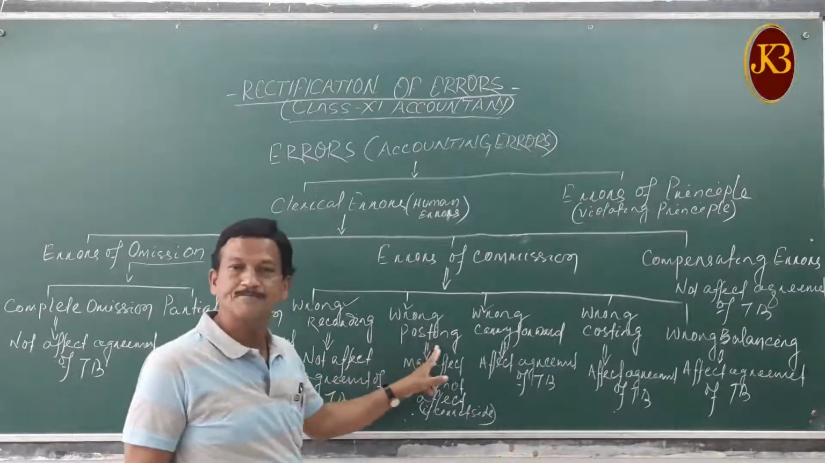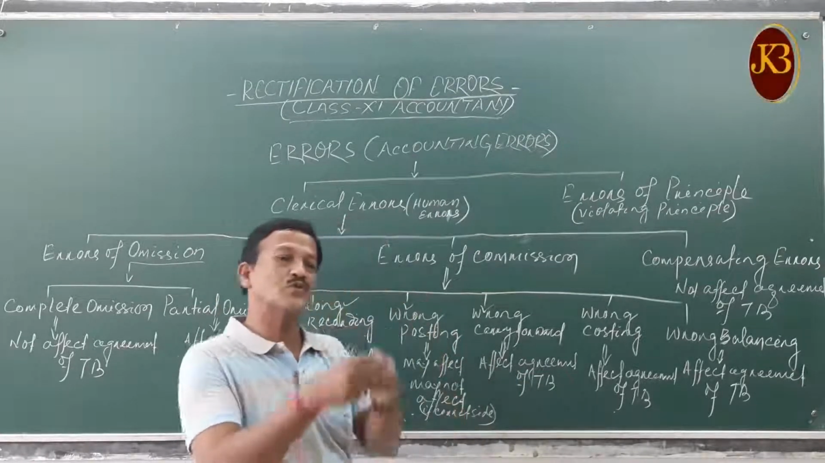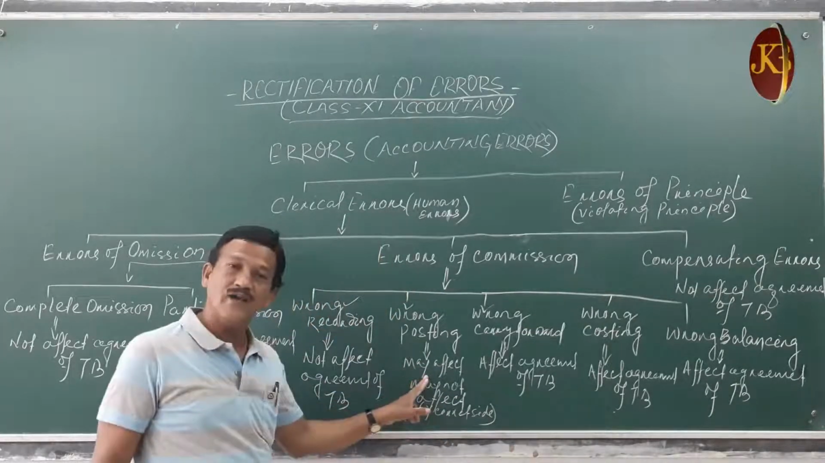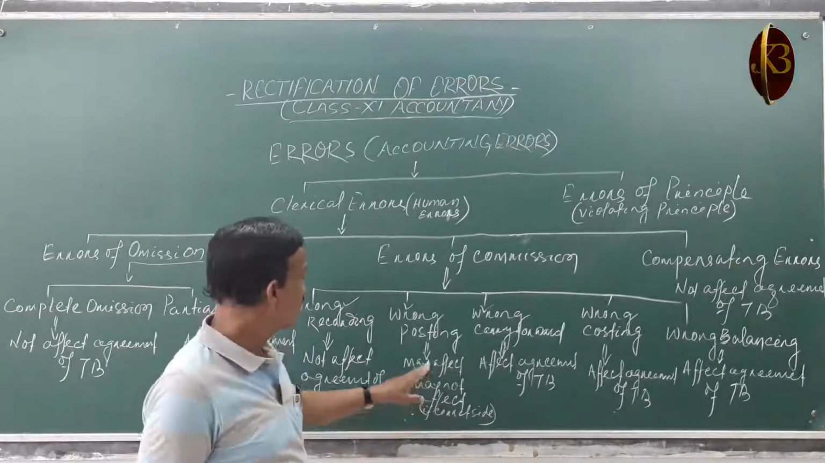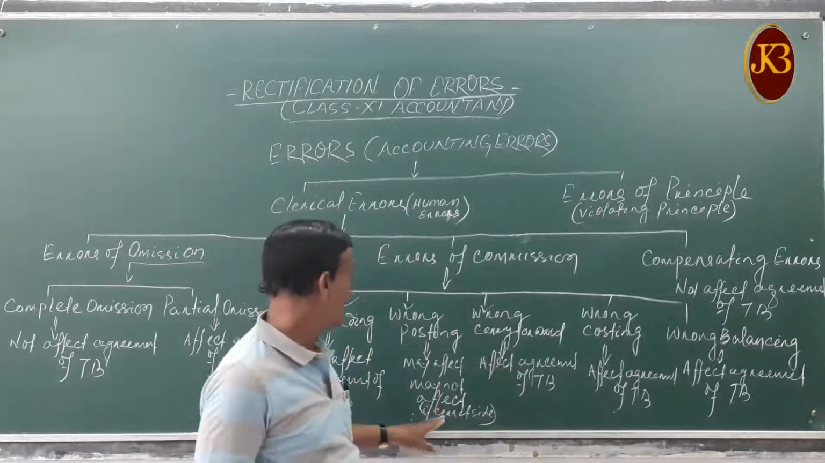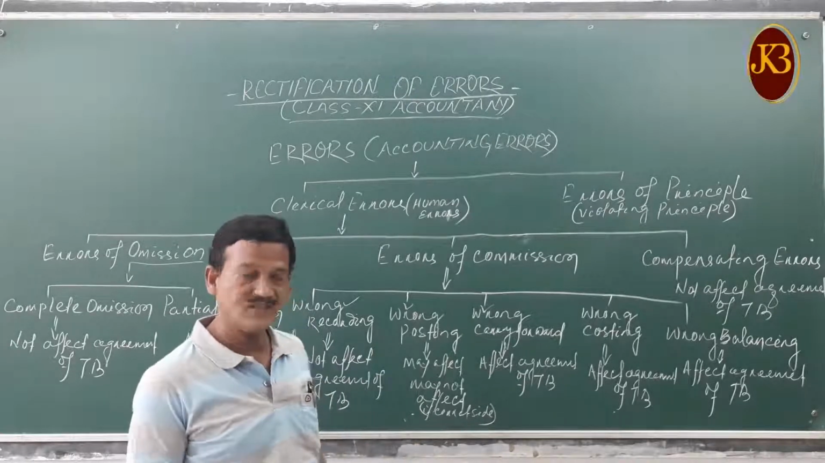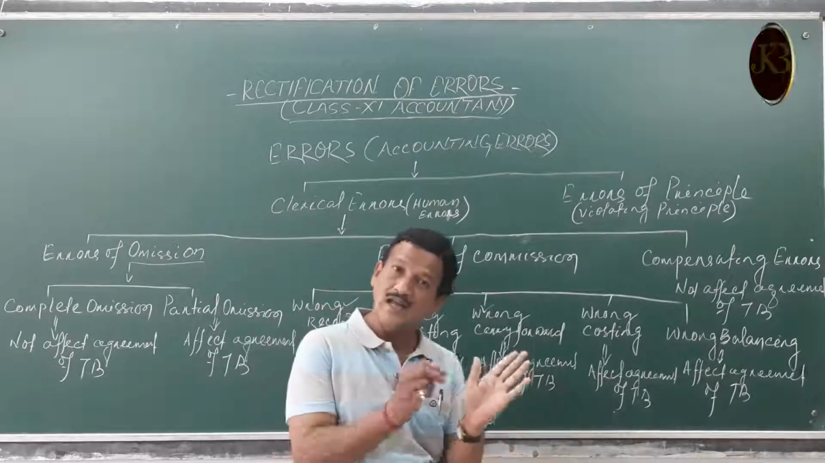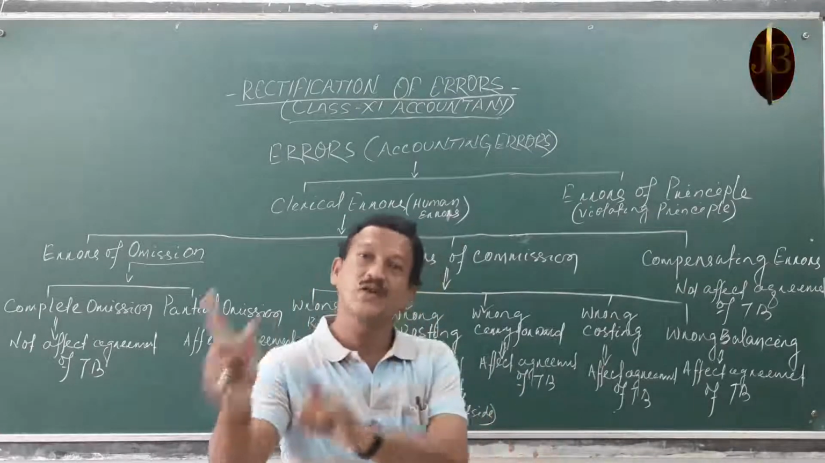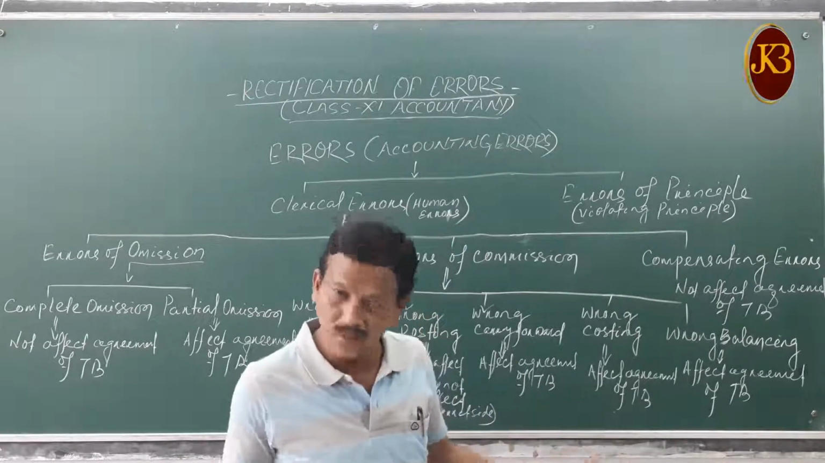Then wrong posting. Wrong posting means the transactions which have to be posted to the ledger account are wrongly posted. So it may affect, may not affect. Where does it affect your trial balance agreement? If it is on the correct side, it does not affect your trial balance agreement. That means the account is on the correct side, but the amount is wrong. So that will not affect your trial balance.